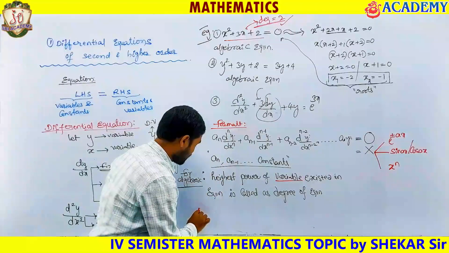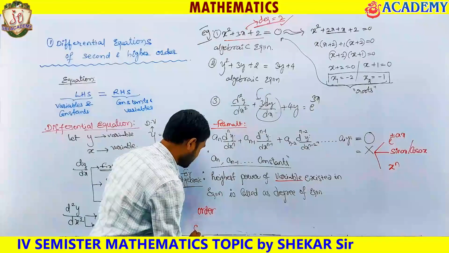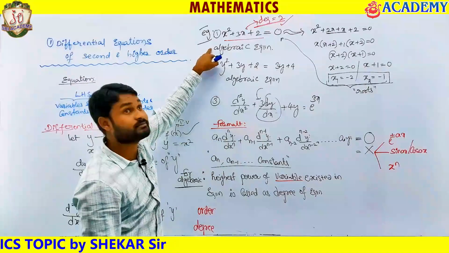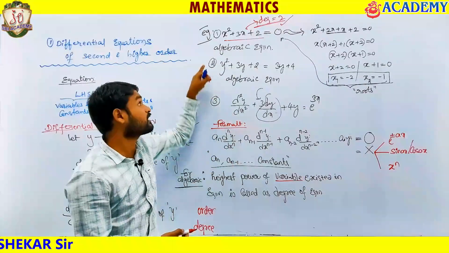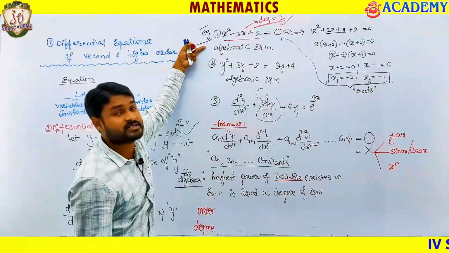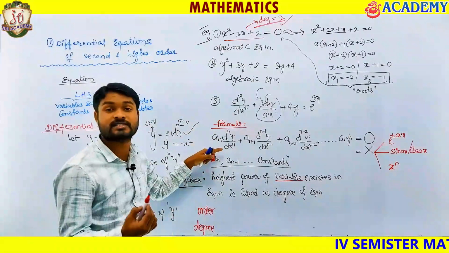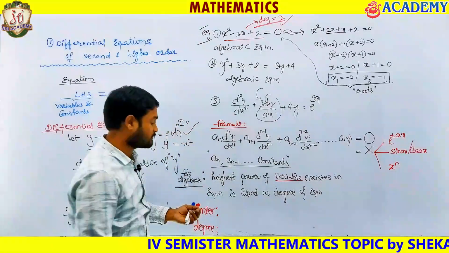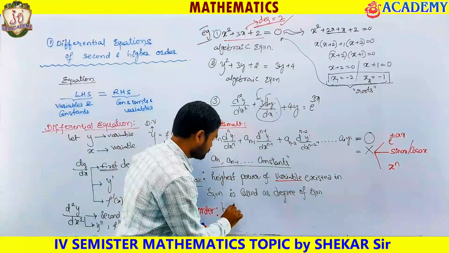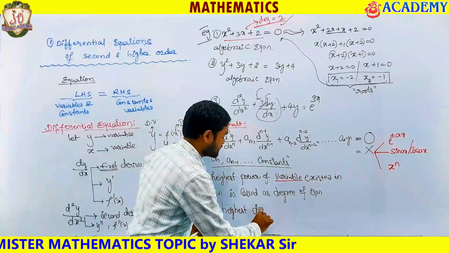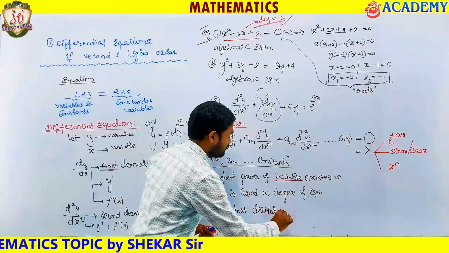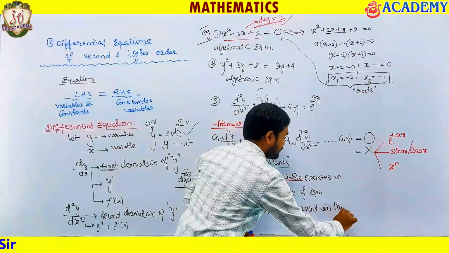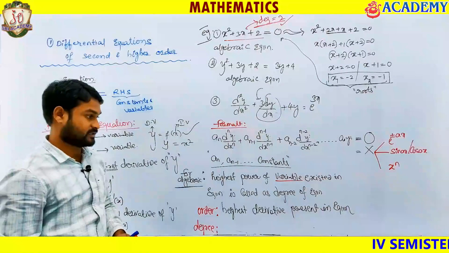First point, what is order and what is degree? These two equations are not the same type, because one is an algebraic equation and the other is a differential equation. So the conclusions for them are different. First of all, sir, what is order? Order is nothing but the highest derivative. The highest derivative present in the equation is called the order of the differential equation.